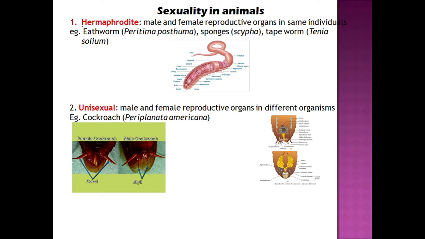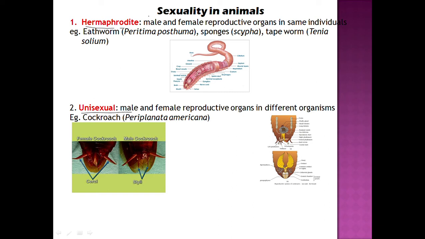There are two terms we use in the sexuality of animals, that is hermaphrodite and unisexual. Hermaphrodite is a condition which is similar to the bisexual condition or the monoecious condition in the flower. In the hermaphrodite, the male and the female reproductive organs, that is the testis and the ovary, are present in the same individual. Examples quoted in your textbooks are Pheretima posthuma, that is earthworm, sponges, tapeworm.